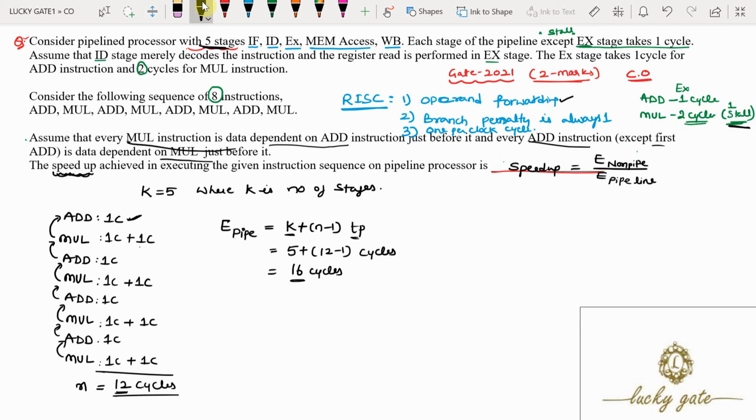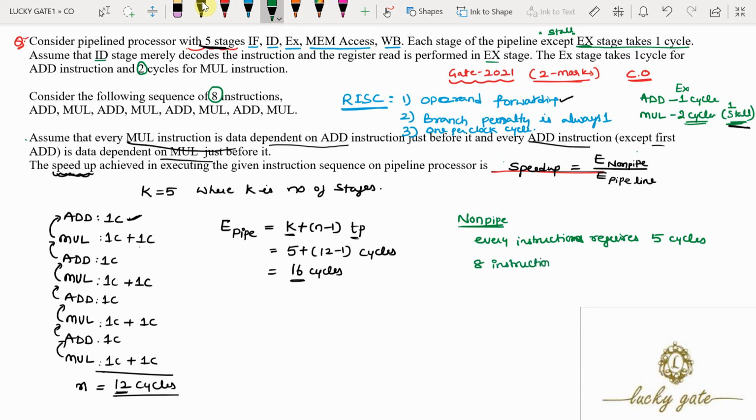Now we have to calculate the execution time required for a non-pipeline processor. In a non-pipeline processor, every instruction requires how many cycles? In a non-pipeline system, every instruction requires 5 cycles, and there are a total of 8 instructions.